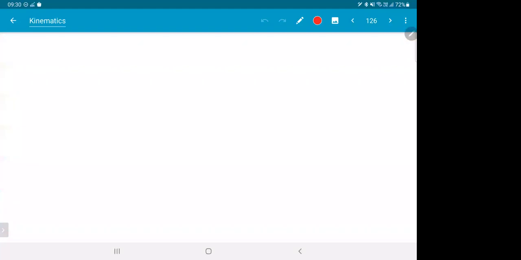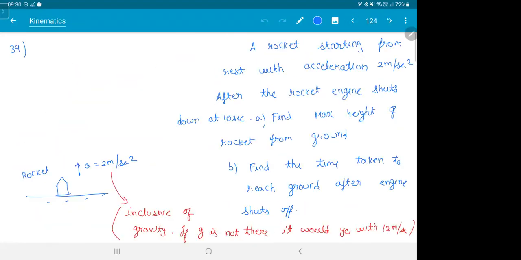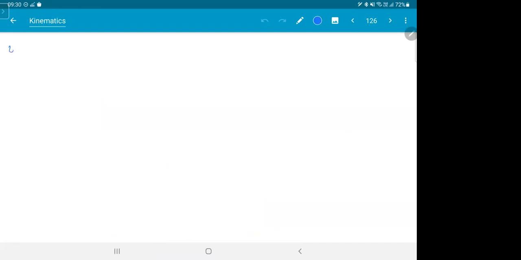So before starting off a new chapter, let's do one problem from kinematics and then we'll go ahead. Sunday paper, how did you find? Easy? Moderate? Others, cameras on. If your cameras are not on, I'll be removing you from the classroom. So let's just start off with the problem and then we'll start a new chapter after this.